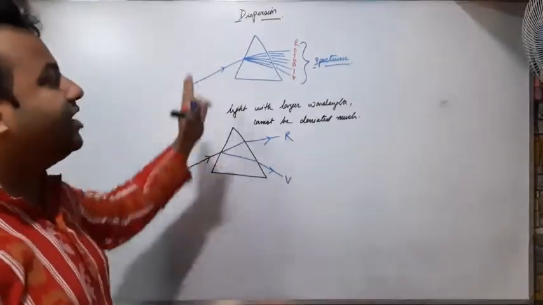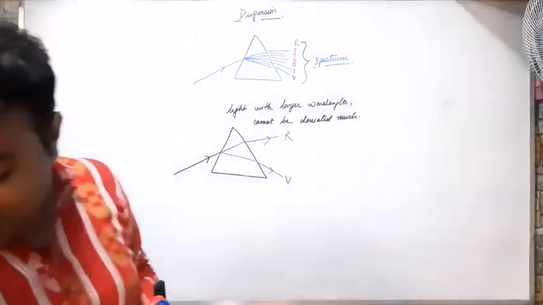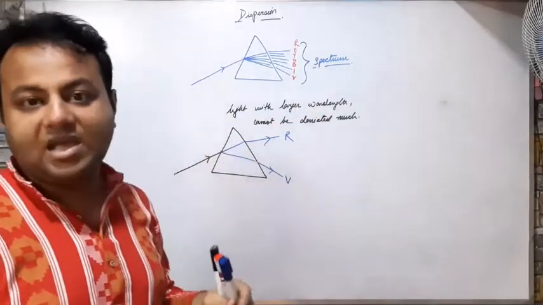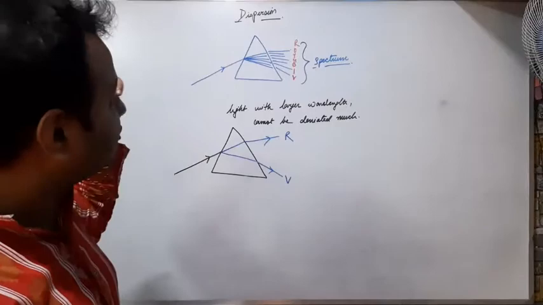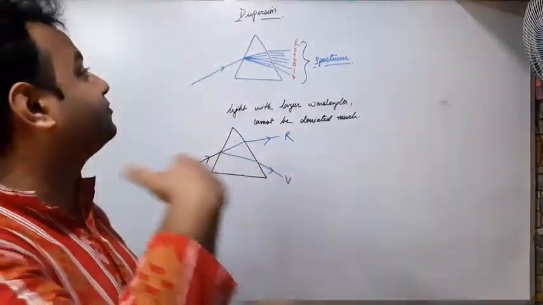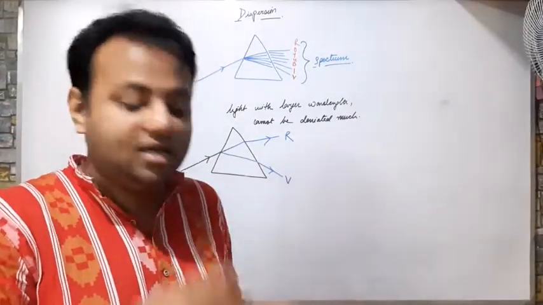And the band of 7 colors obtained is known as spectrum. Now many of you will ask that the glass prism is made of glass and glass slab is also made up of glass. So what is so special in glass prism that deviation takes place or dispersion takes place, but in glass slab no such deviation or dispersion takes place?